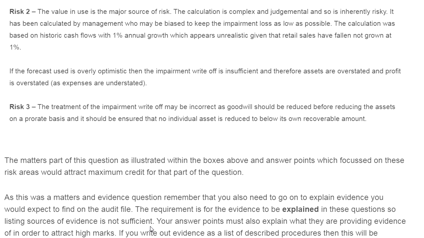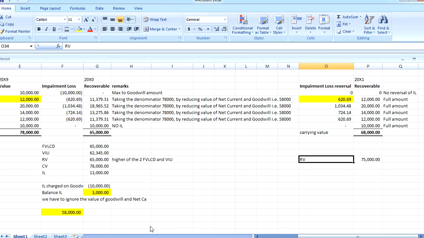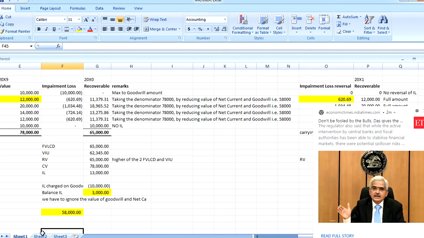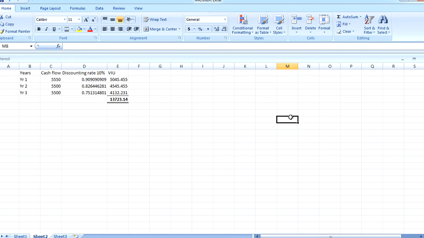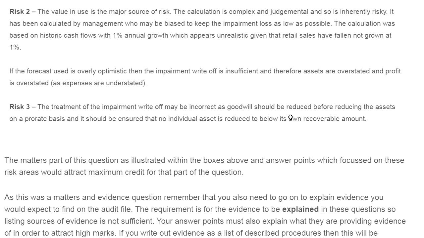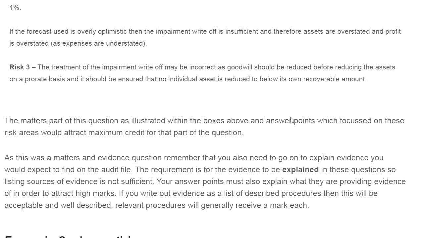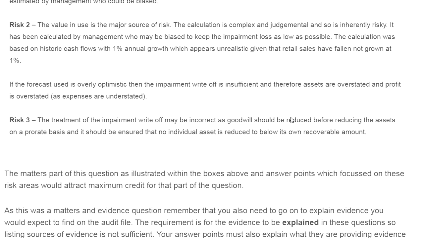The value in use is a major source of risk. The calculation is complex, and the judgment makes it inherently risky.